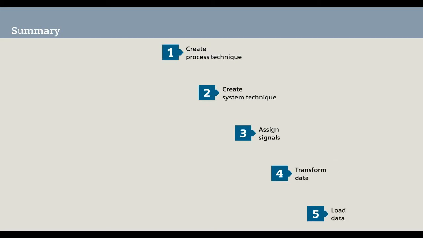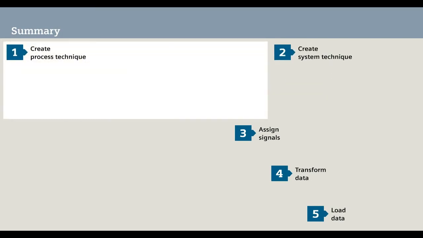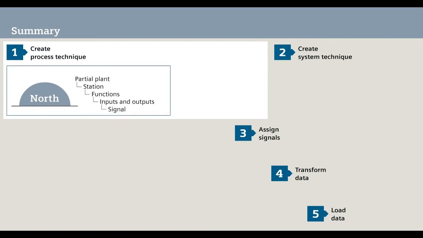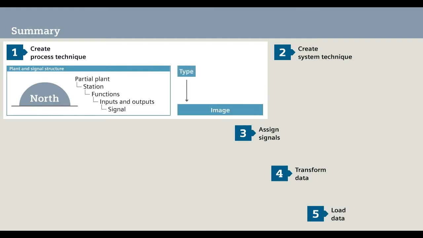The following animation summarizes your tasks in the 5 steps of the basic workflow. Step 1. Based on your individual plant structure, you create the process technique. The process technique contains all required signals. The signals are images, either of types or better yet of default values, in other words, of types with pre-assigned